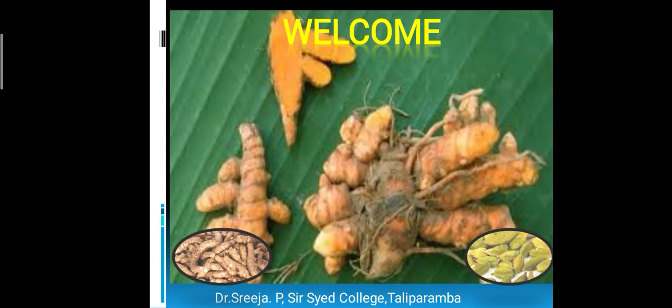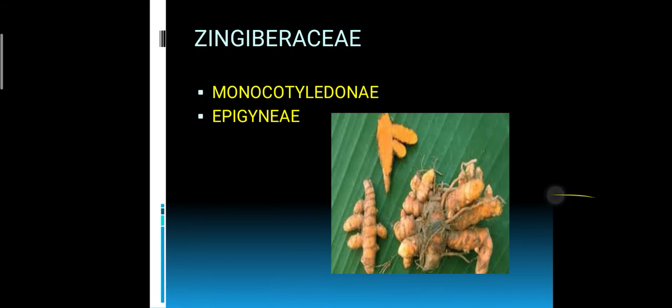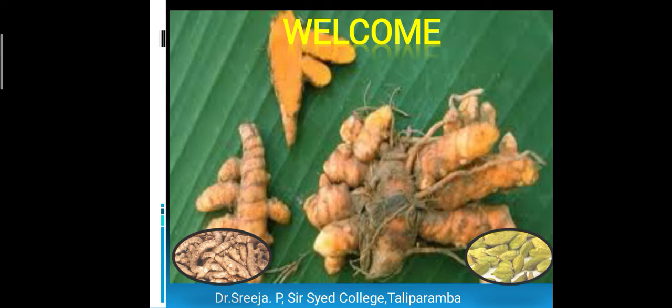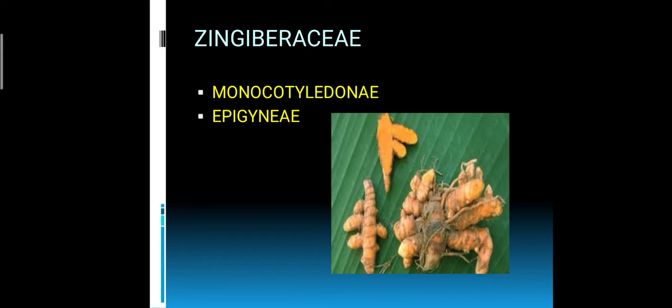Good morning, children. Today we are going to discuss the family Zingiberaceae, belonging to Monocotyledonae and Epigynae. By looking at the first slide, you can see this family is very important in our daily life, as most of the items displayed in this image are useful for us. They are important spices like elachi, ginger, turmeric and so on. So it is very important to study this family. Let us discuss the family.